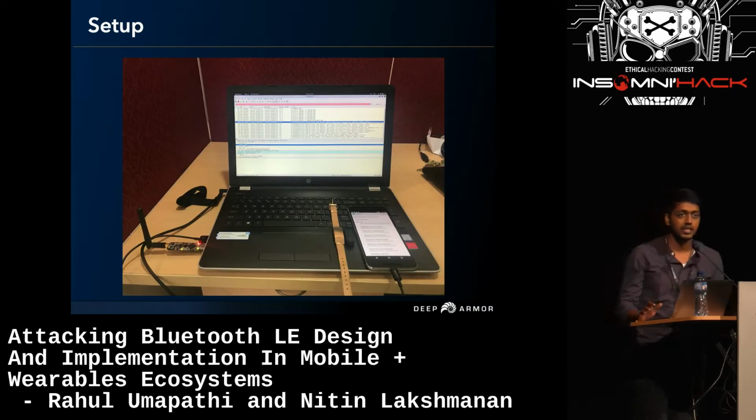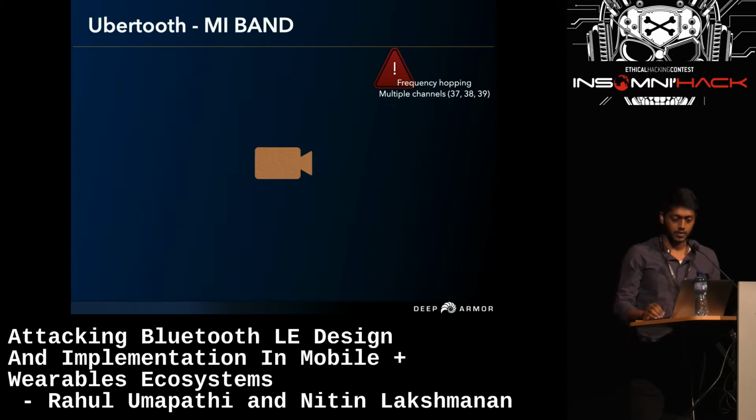So this is how the setup looks. We have the phone and the Mi Band near the attacker, who is connected to the laptop. A laptop with Ubertooth connected is the attacker, and we have the phone and the Mi Band app. Since a typical conference has lots of Bluetooth devices and gadgets, and Bluetooth pairing happens in multiple channels, 37, 38, 39, with frequency hopping, we are not conducting this demo live. So we have recorded the session and we'll be showing it to you now.